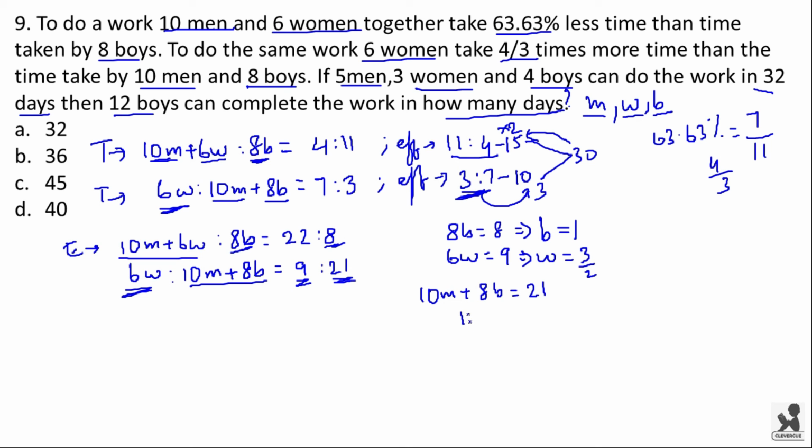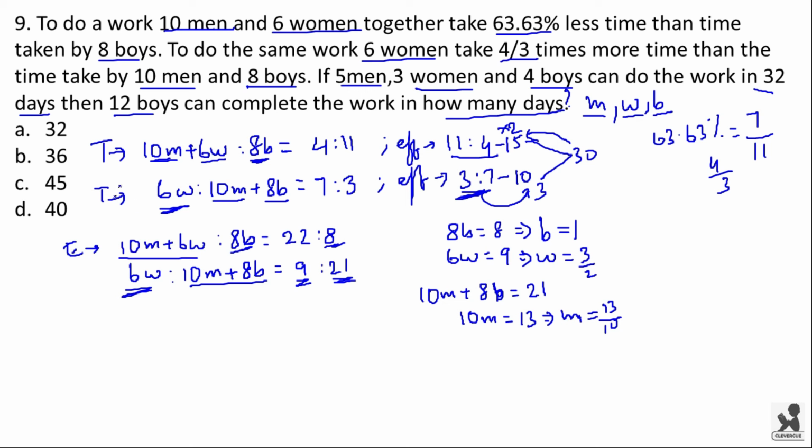Now here we get 10m is equal to 21 minus 8 into b, that is value of b is 1. So 21 minus 8 is 13. Now we get efficiency of m as 13 by 10. That is the value of m is 13 by 10. M is efficiency of man.